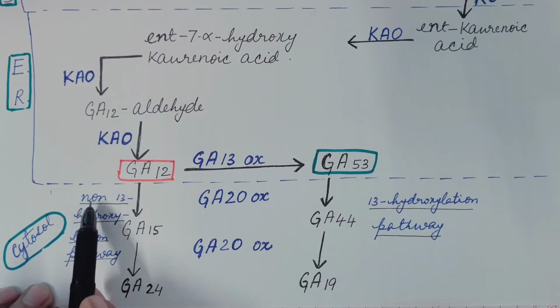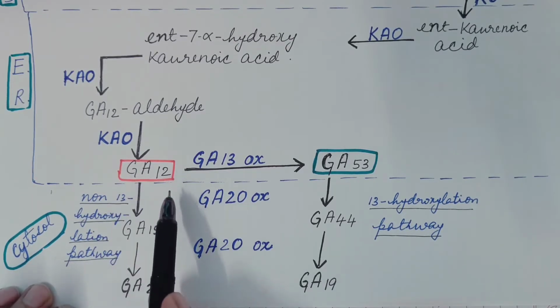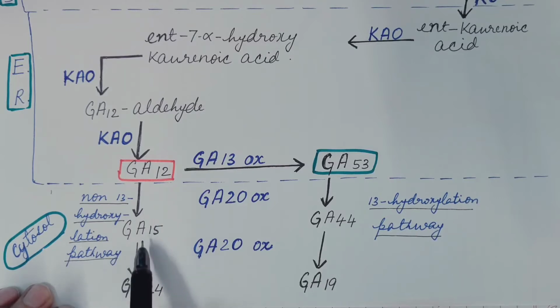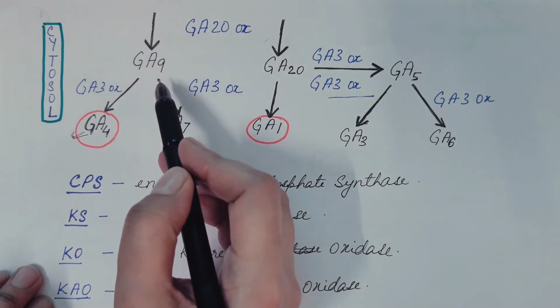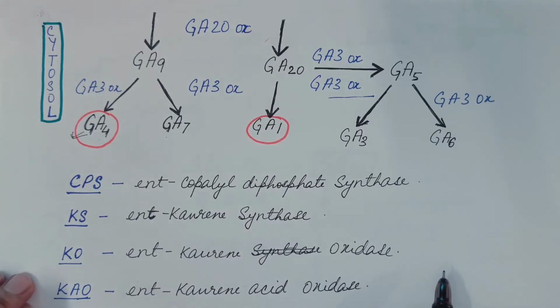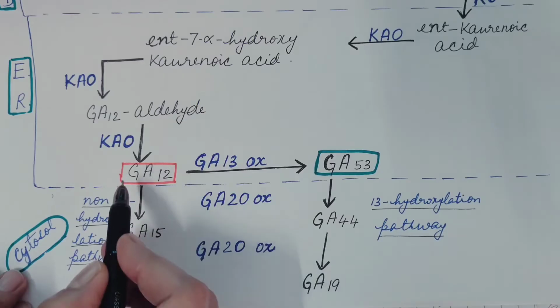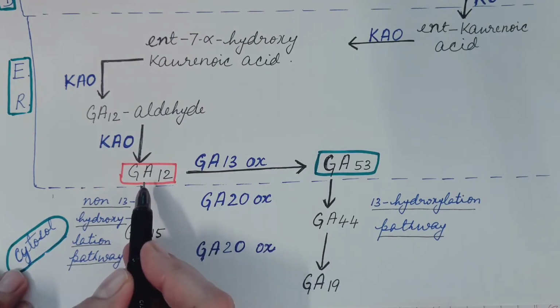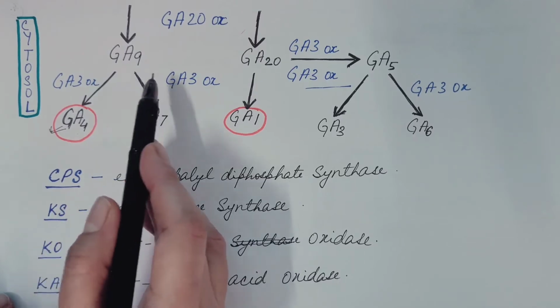So if we see this non-13 hydroxylation pathway, GA12 is converted into GA15, which is then converted into GA24, and GA24 is then converted into GA9. All the steps are catalyzed by GA20 oxidase enzyme. GA12 is oxidized on carbon number 20 and we get GA9.